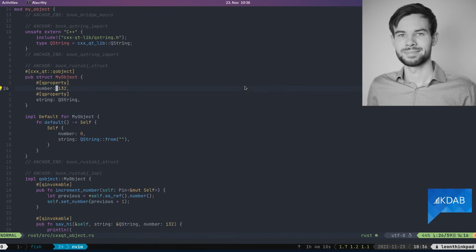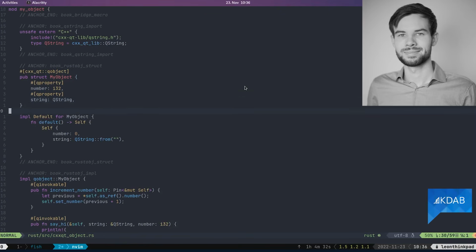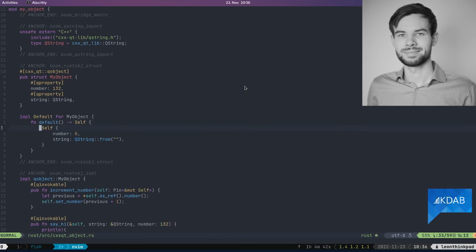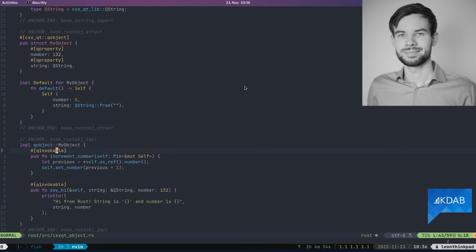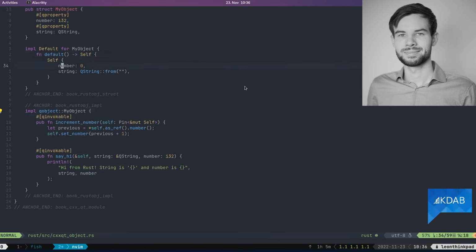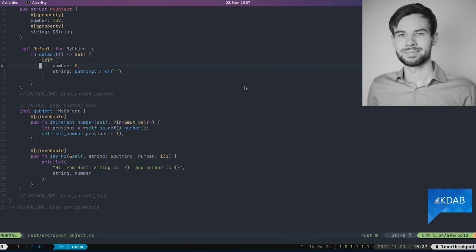In this case, we just declare that we want to have a number, which is an integer. i32 is a 32-bit integer, which is the default in Rust. We also just want to have a Q in our QObject, so nothing special here really. We then implement a Default implementation, because we need a way to instantiate our struct from C++, and it will always just choose the default. So here you can choose what your Rust struct will look like when you instantiate it from C++, or especially from QML, because QML expects a default constructor. So think of Default really as the default constructor for that type.